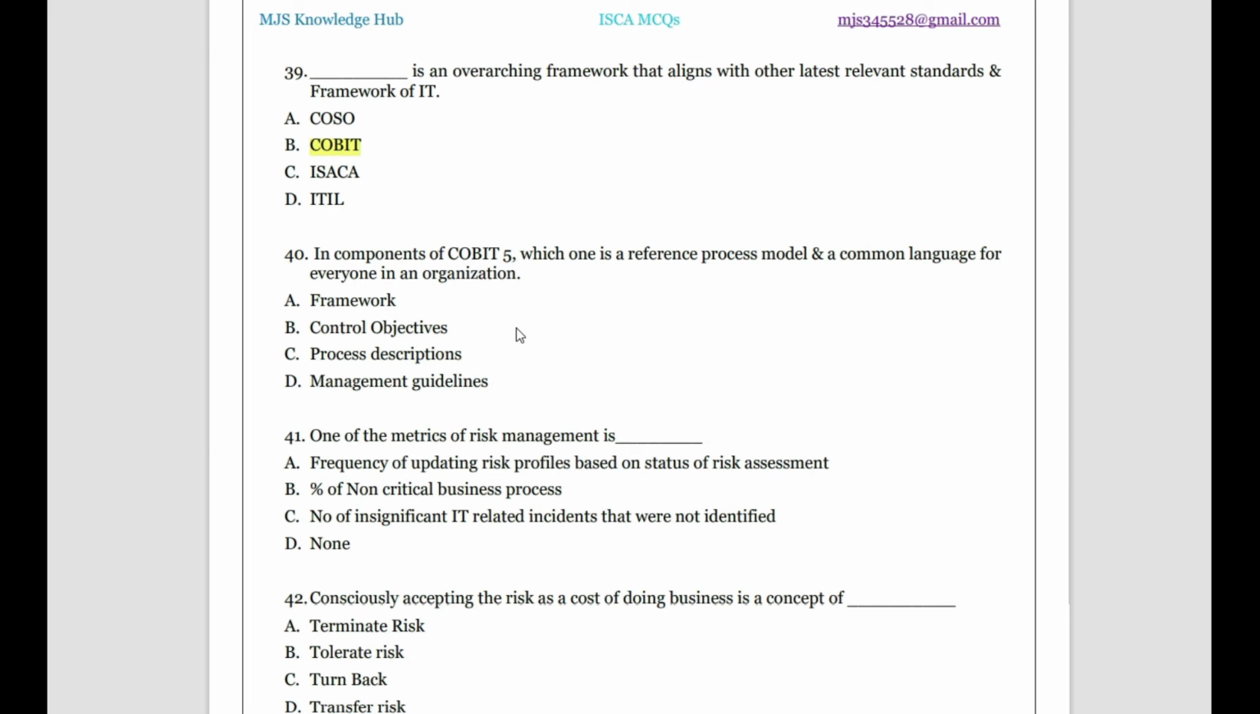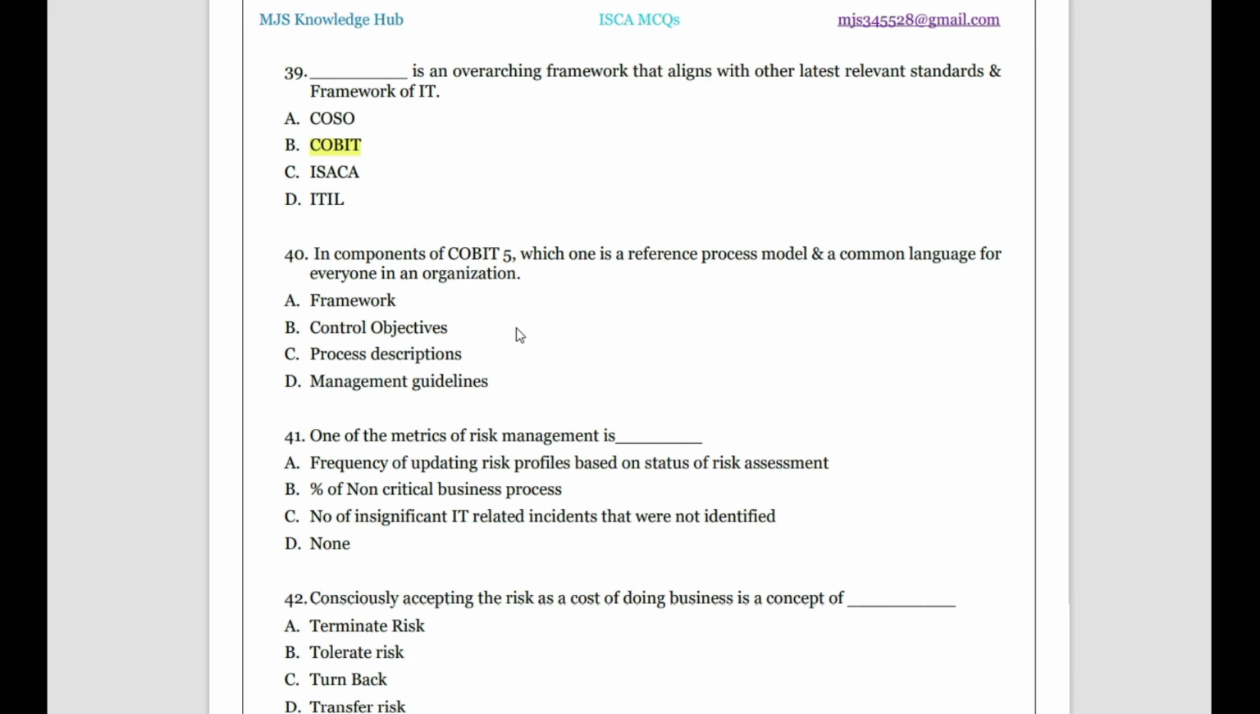But here we need to identify which one among the components of Corporate 5, there are 5 components, is a reference process model, which we will refer to. Then process description and management guidelines. Management guidelines we never refer to, we try to follow them. Okay, we try to abide by them. So the one option we have is process description. So description, we understand, read the process, and we try to replicate it, try to use it as a reference.